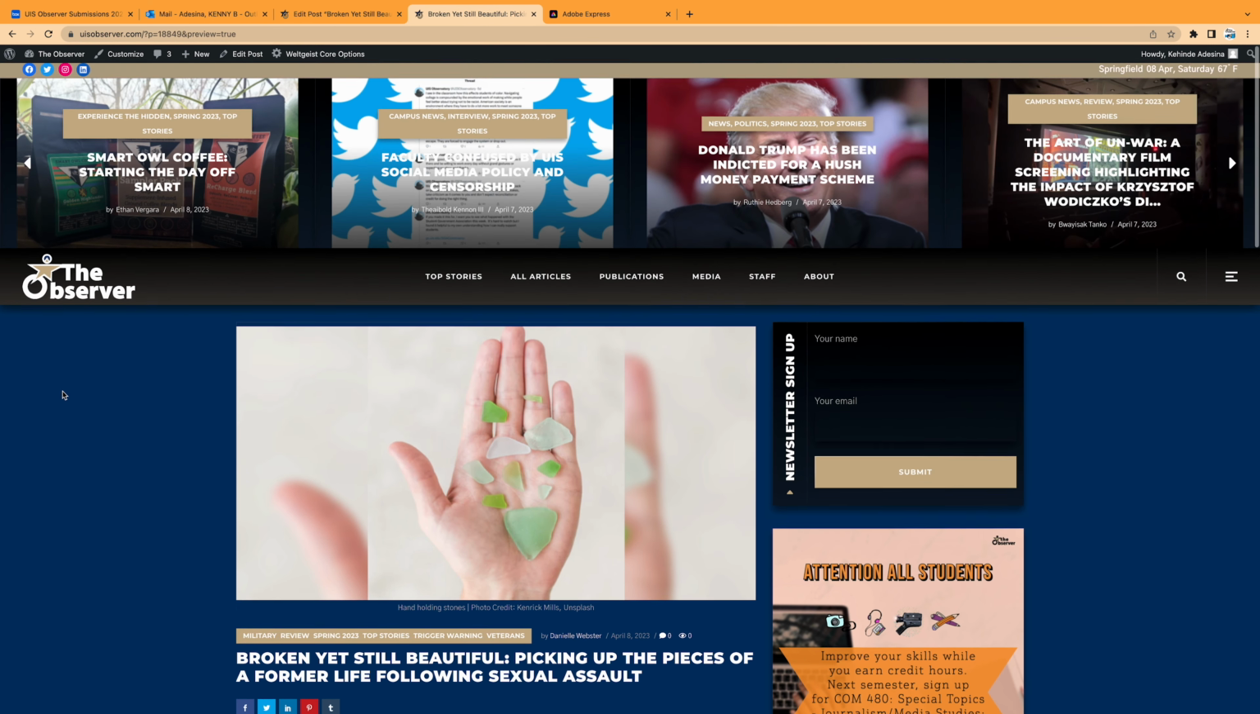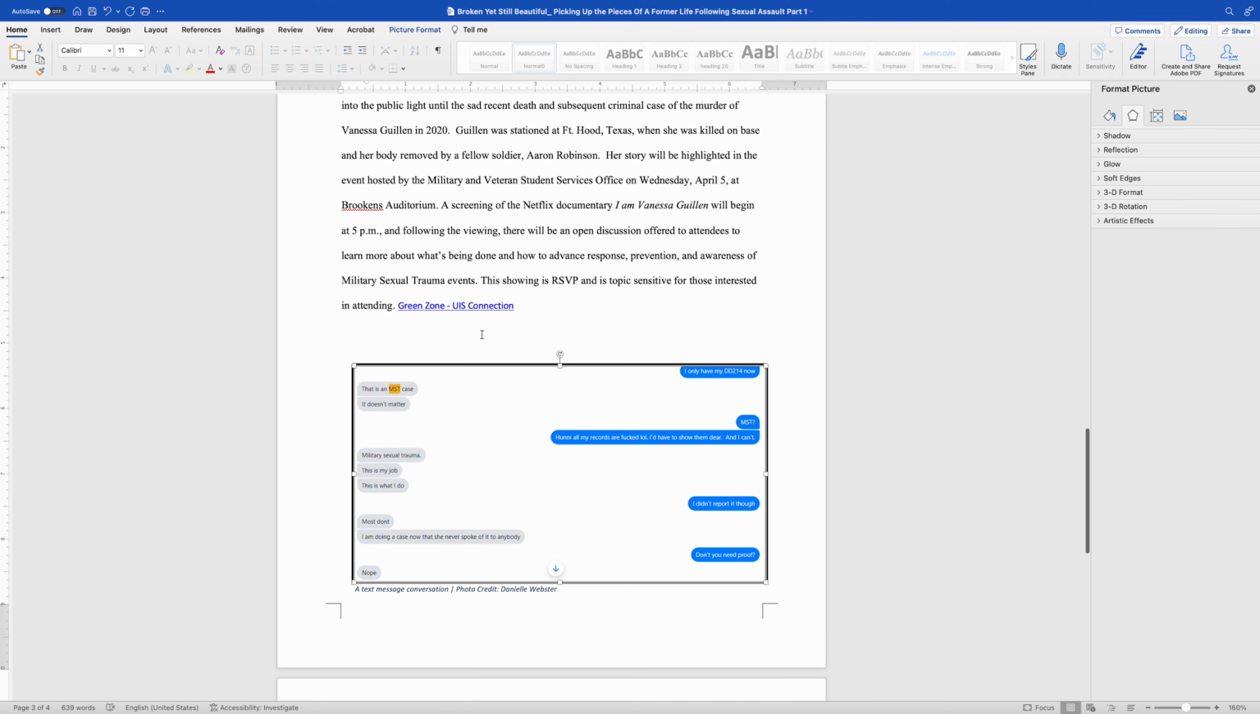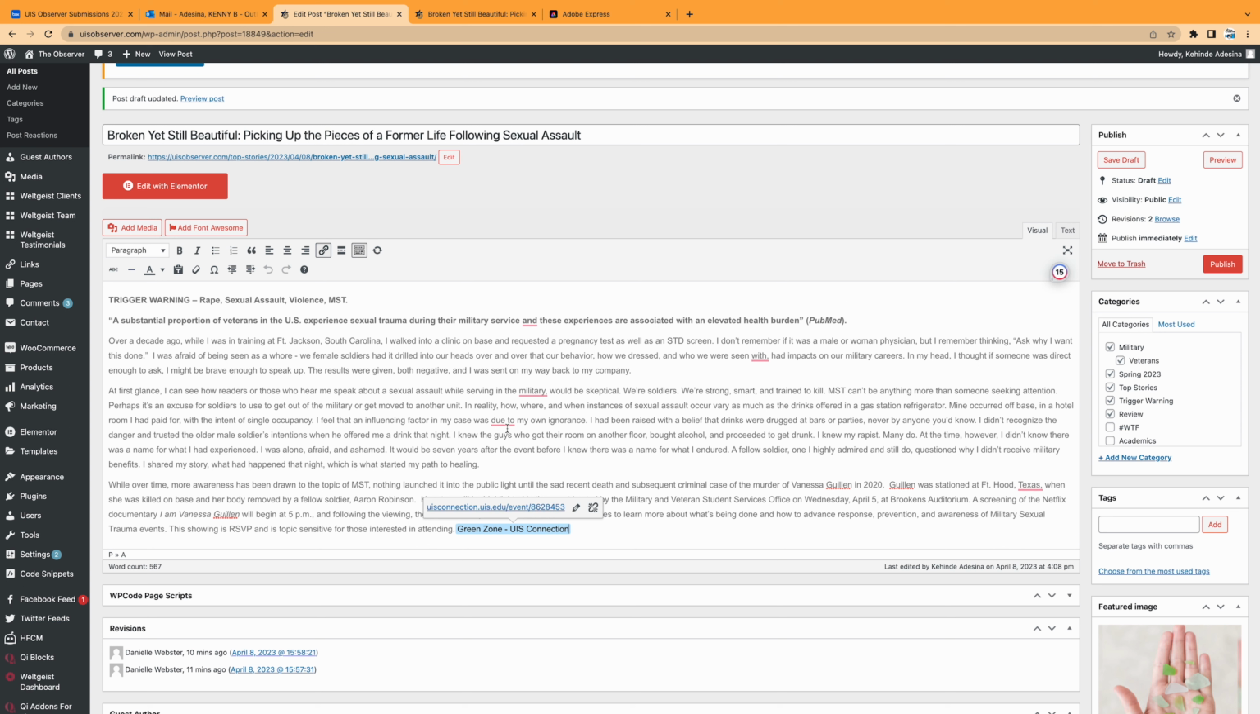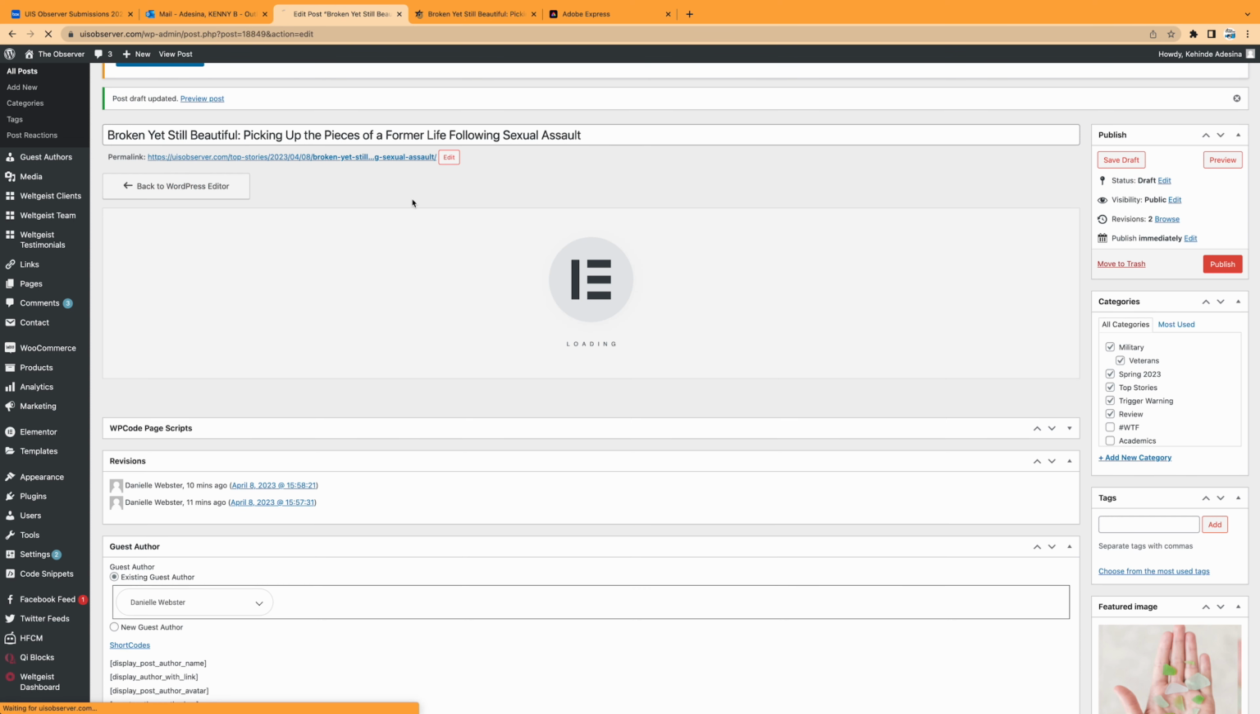Step 6. Adding image or other media in the story. Again, we'll start by copying the image's caption and attribution. In some WordPress templates, you can easily insert the picture in this edit mode. However, we cannot add the image in this edit mode of our Elementor, which is the WordPress template we use. So we click on Edit with Elementor.